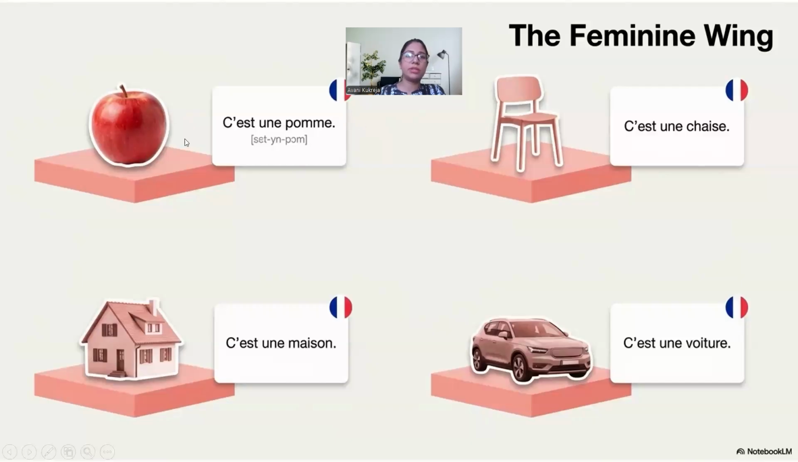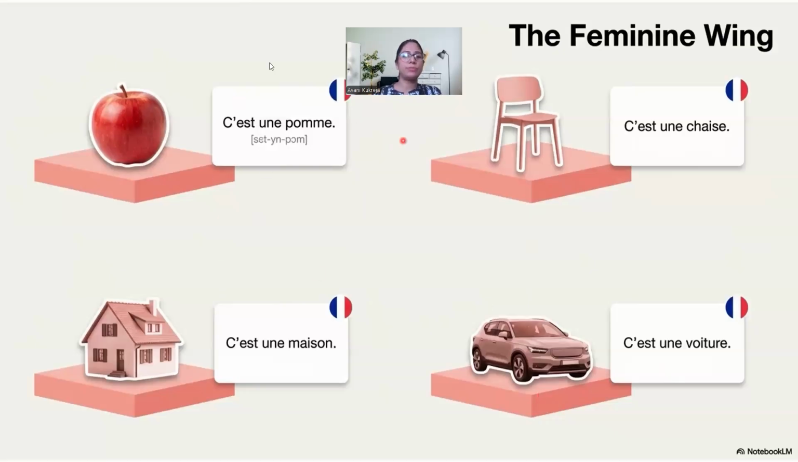Let's do this, everyone. Repeat with me. This is an apple in French would be c'est une pomme. Very good. Everyone, repeat with me. C'est une pomme. This is the house in French, c'est une maison. A chair in French is c'est une chaise. This is a car in French is c'est une voiture.